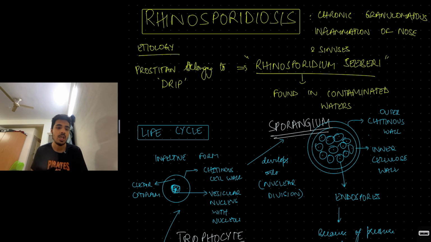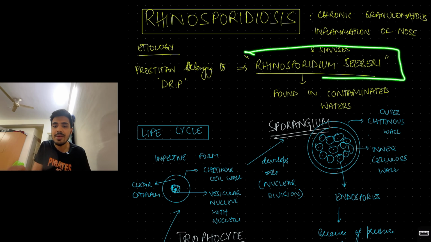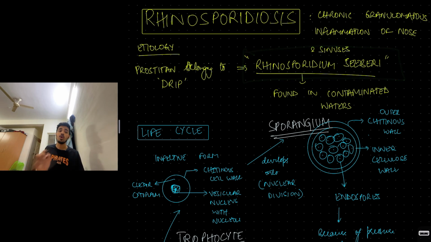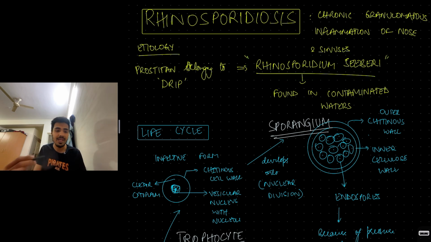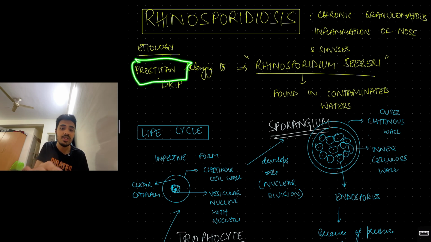Inflammation of the nose. Here it is caused by an organism known as Rhinosporidium seeberi. Now, it is not a fungus. Traditionally, they used to think of Rhinosporidium seeberi as a fungus, but it cannot be cultured like other fungi. It is actually a protist. It is a protist parasite. It belongs to a family known as DRIP.